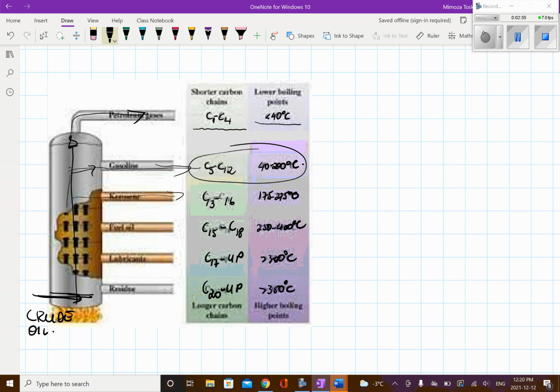They will be fractions, taken out as the temperature is increased. And then we see that we have the large carbon chains, the higher boiling point ones, with a very large carbon chain.